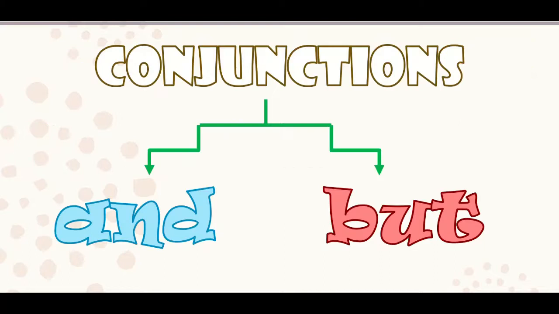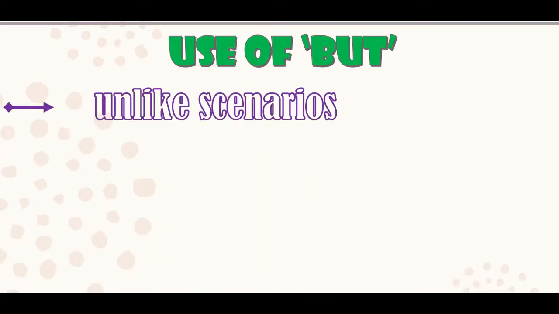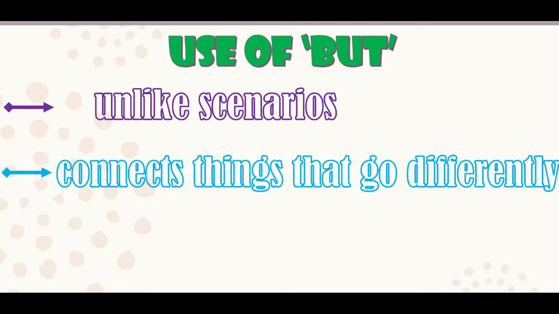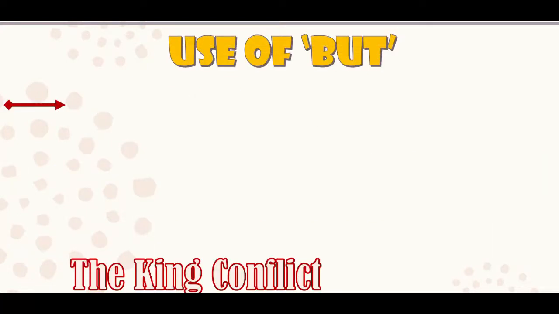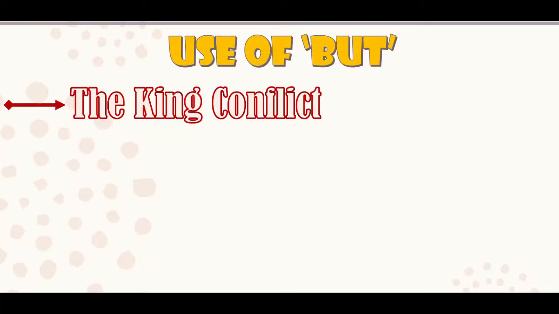Let's move on to the other half of the video, but. Now the question is, when do we use but? Well everybody, we use but in unlike scenarios. We use but because it connects things that go differently. It joins sentences having different ideas. For example, we call it king conflict. Why do we call it king conflict?